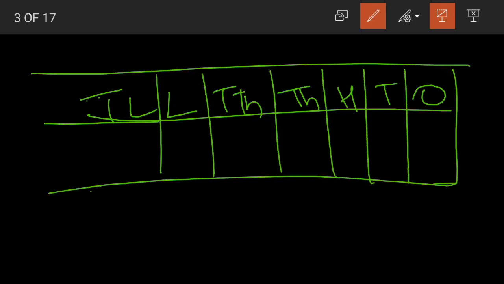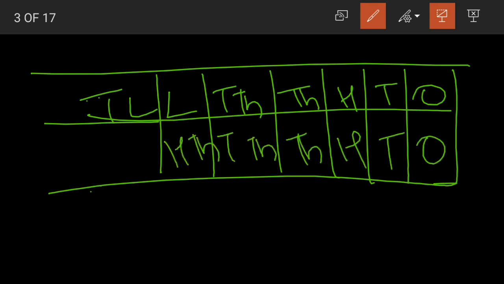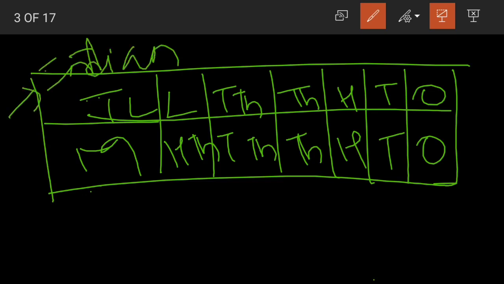Now I'll write the same chart in the international way. Ones, tens, hundreds, thousands, 10,000s, 100,000s and millions. Now what was the question? Which place in the Indian place value chart is equal to the millions in the international place value chart?